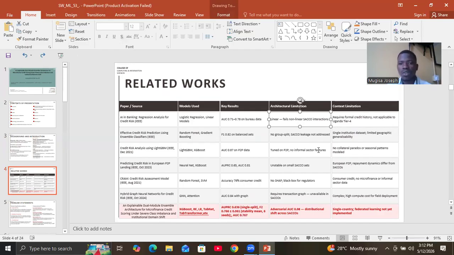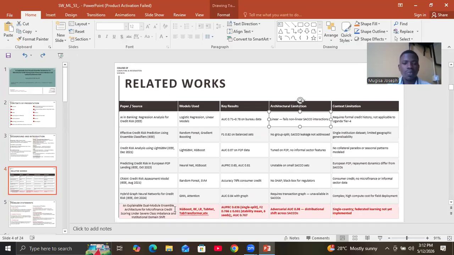And the third one has no informal sector features such as school fees, and we resolve that problem by involving several informal sector features. And this one here has no SHAP explainability required by the regulations, and we resolve that by implementing SHAP for the explanations.